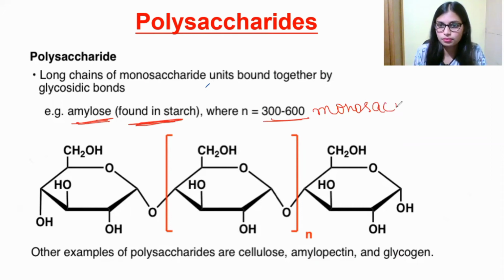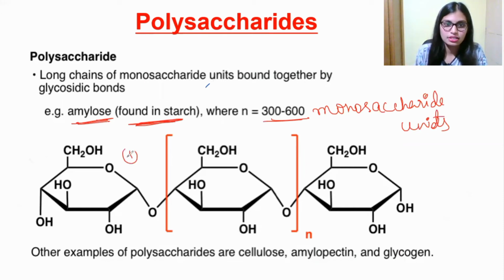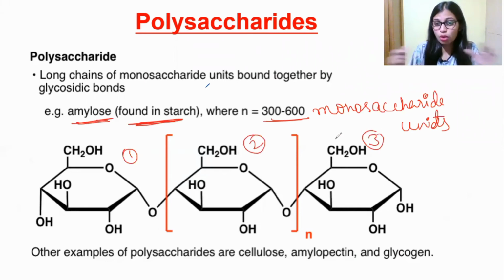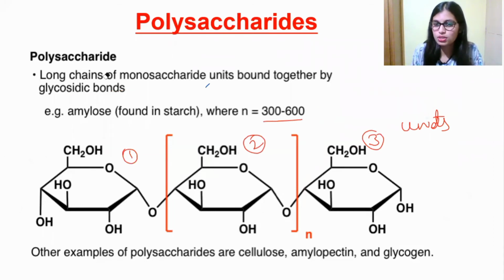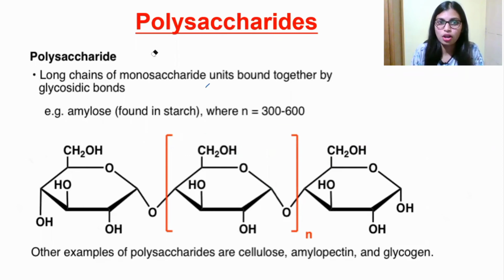Amylose has 300 to 600 monosaccharide units. See here, this is 1 monosaccharide, this is 2, this is 3. Like this, many monosaccharide units are formed using the glycosidic bond and form a polysaccharide. So this is all about polysaccharide. Examples are cellulose, starch, amylose. All these are examples of polysaccharides.